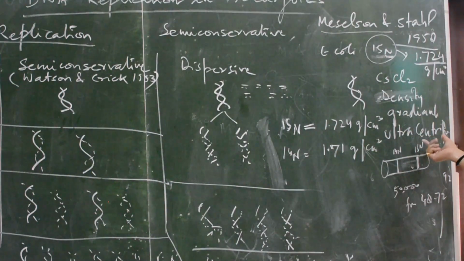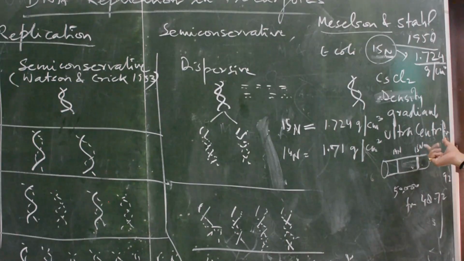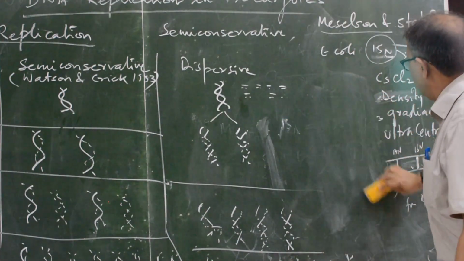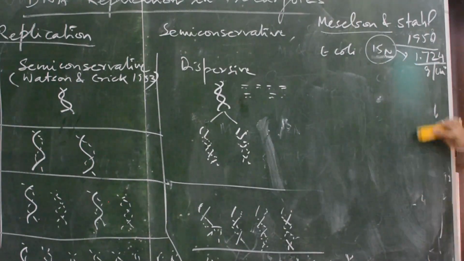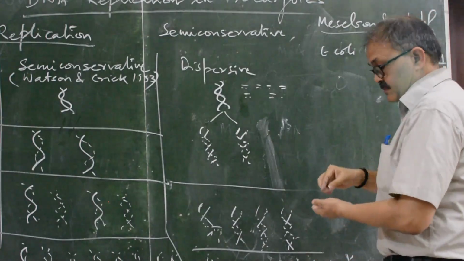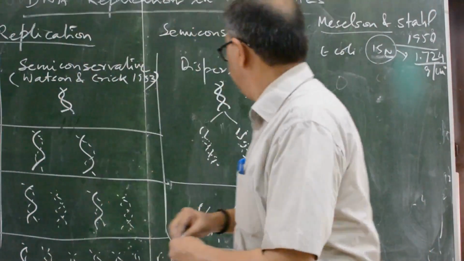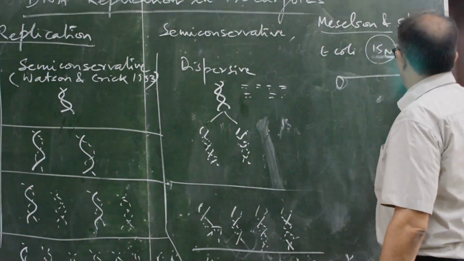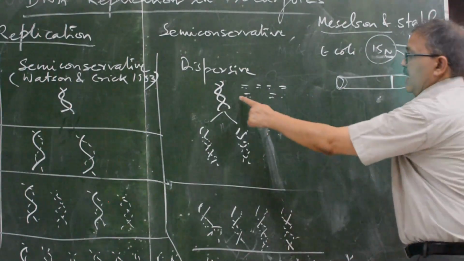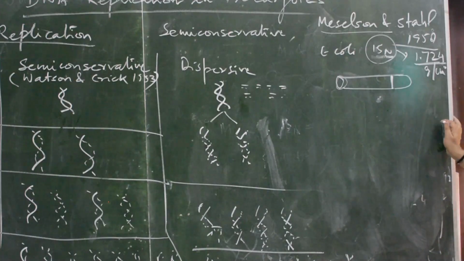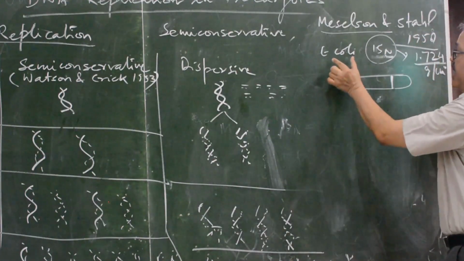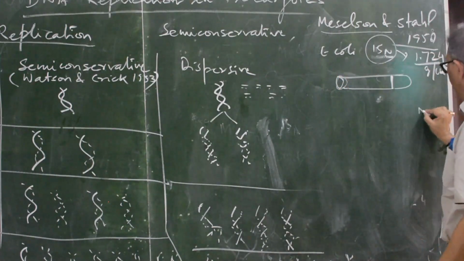The solution was cesium chloride. What was the experiment? When this experiment was conducted, at this level one band appeared.